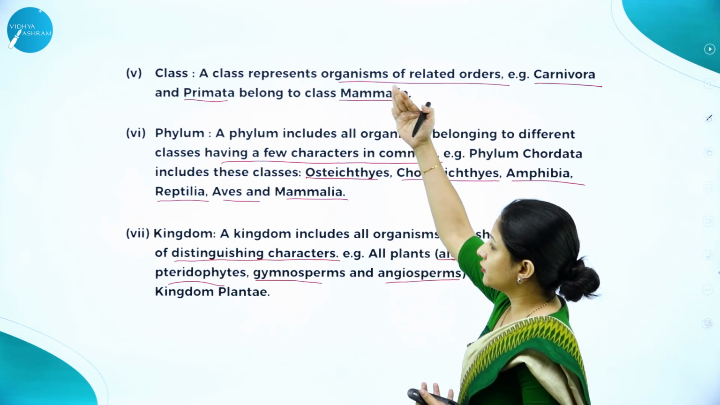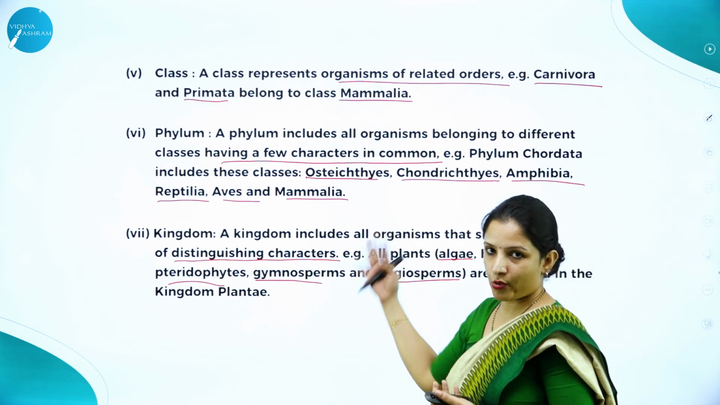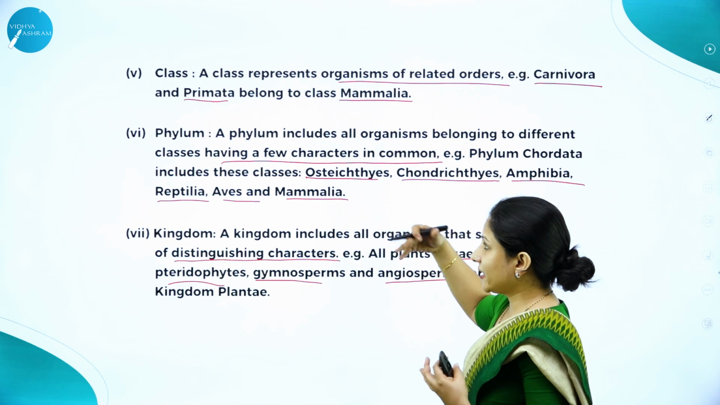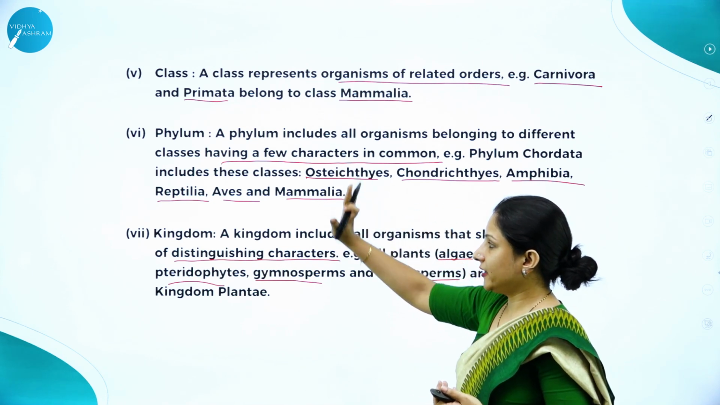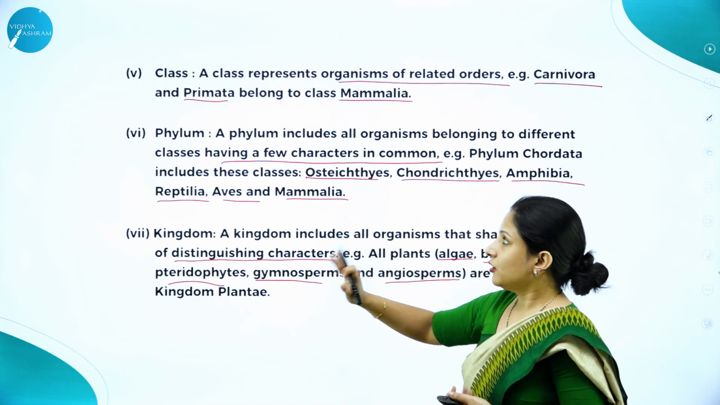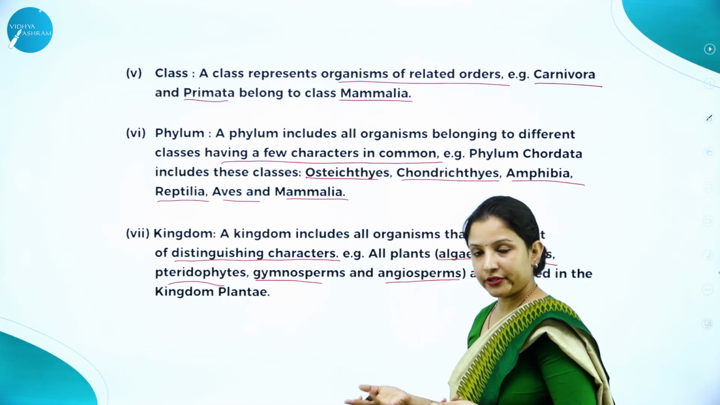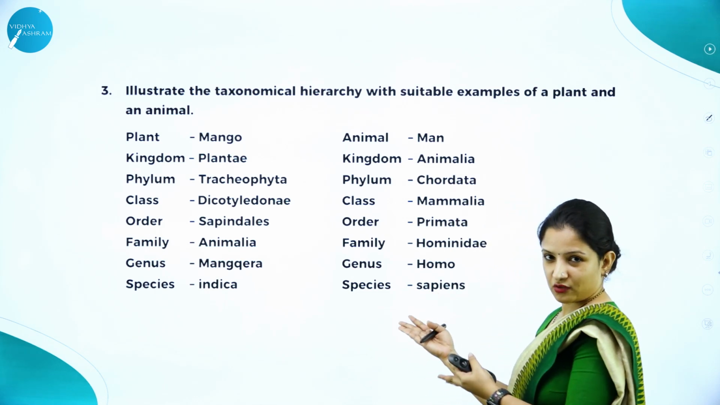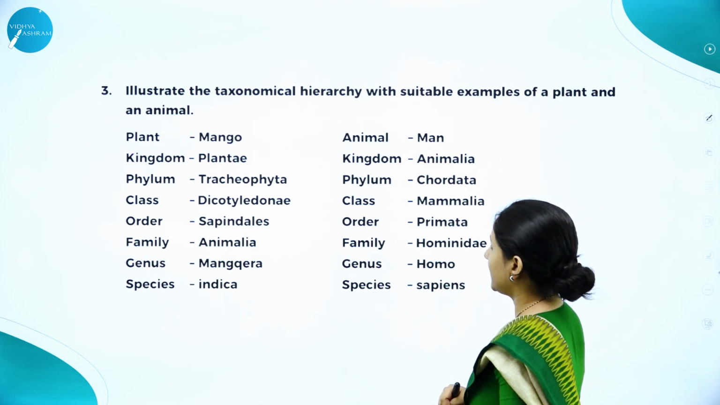So though it looks like a 5-mark question, I've just put it for 2 marks because, as I told you, they can ask, define the following with an example each: phylum, kingdom, or class. So like that also they can ask the question. Next one, this is also one of the common questions that keep appearing in the exam.